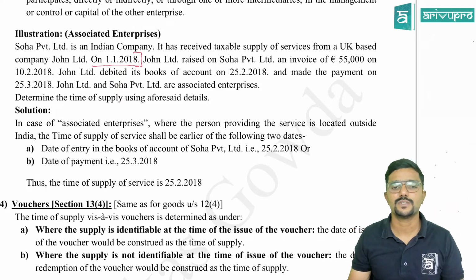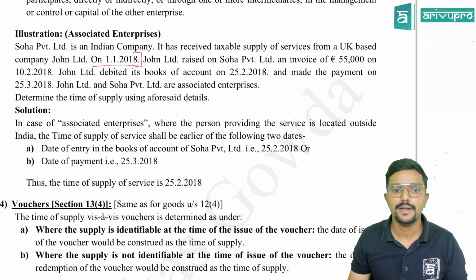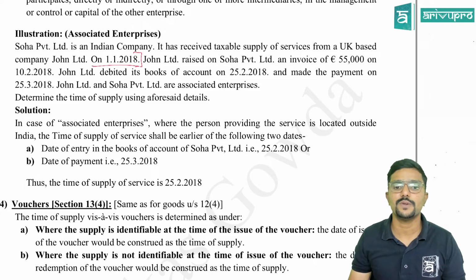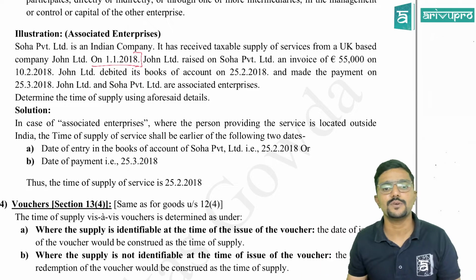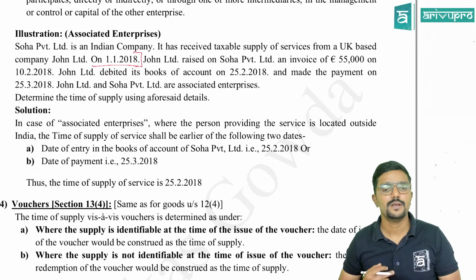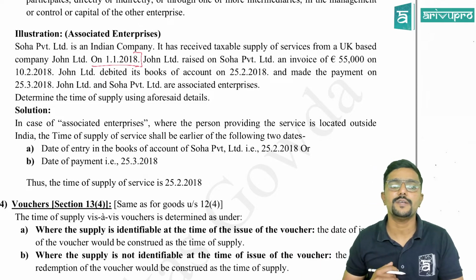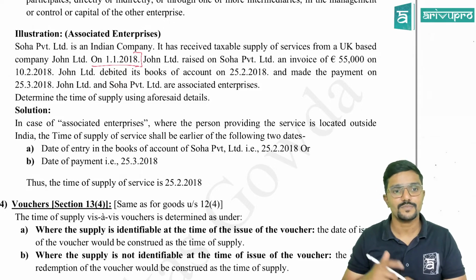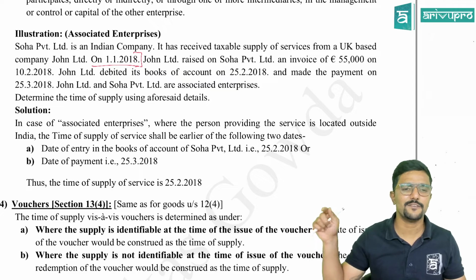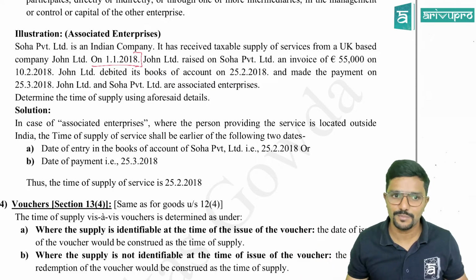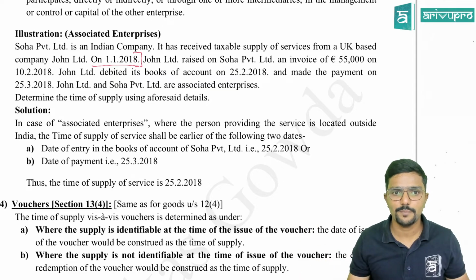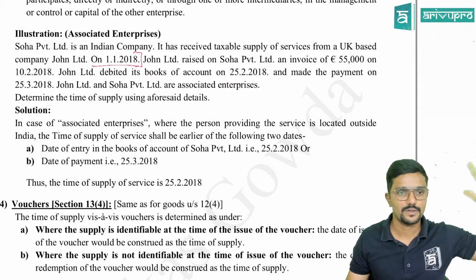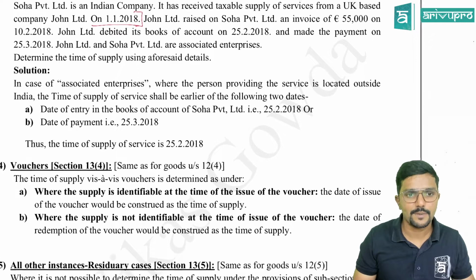Fine. Next. John Limited debited its books of account on 25th February 2018. So they debited in their books of account 25th February and made the payment on 25th March 2018. So obviously made the payment means the date of payment will be on 25th March. John Limited and Soha Private Limited are associated enterprise. So we need to apply the proviso. Determine the time of supply.